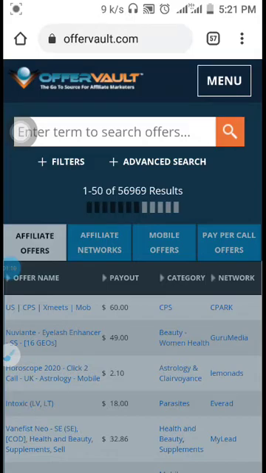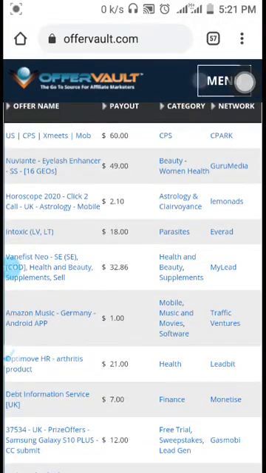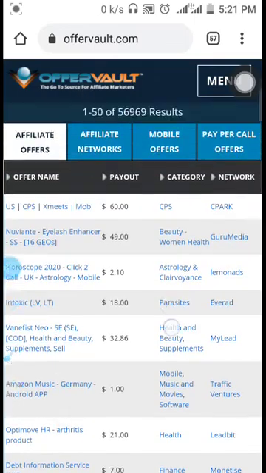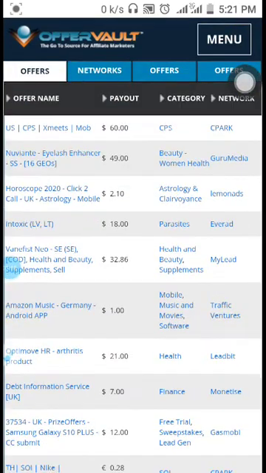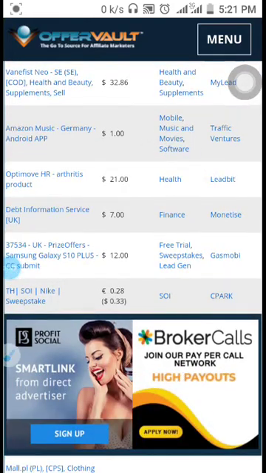If you look inside, these are some of the affiliate offers on the market. Like you can see here, eyelashes is one of the affiliate offers. The payout is $49. It's pretty much crazy. We have another CPA offer here, Amazon Music Germany. The country you are targeting here is Germany, and it's an Android app. Once someone installs the app, you get paid. That's why we call it CPA marketing, cost per action.